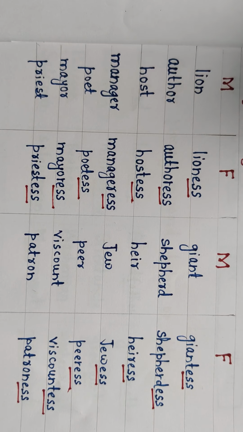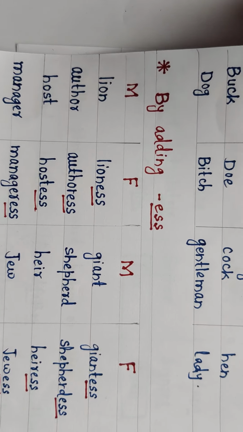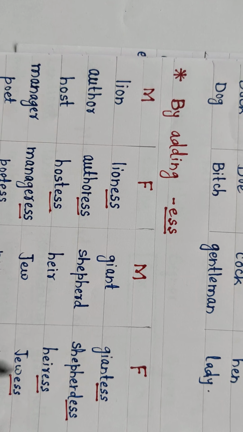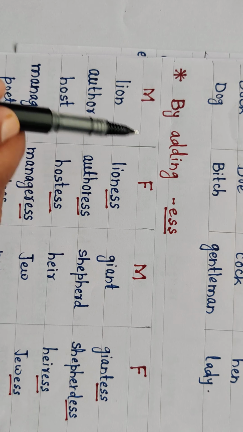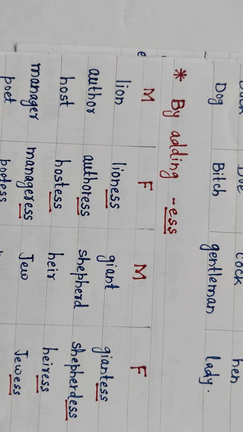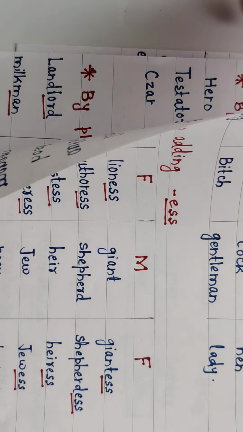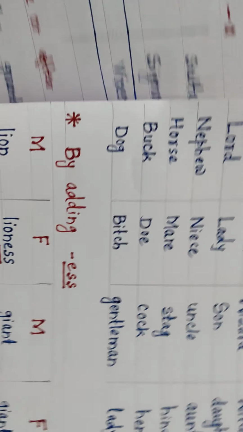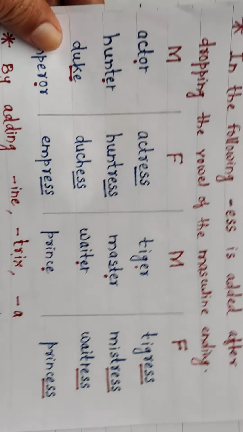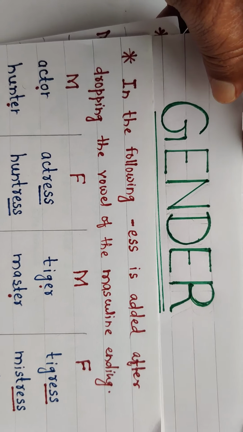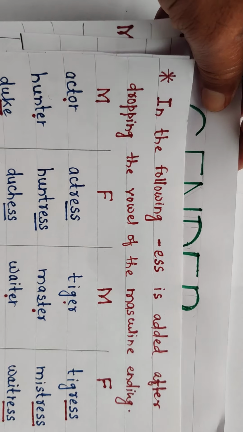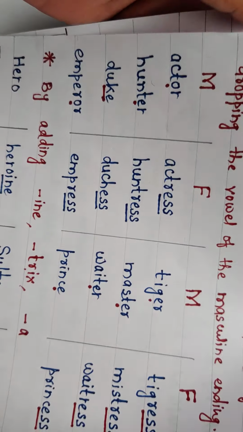Then these words are formed by adding ESS to the masculine form. Lion, lioness, like that. Okay, understand? Now some more words of gender we will see. Look here, in the following.